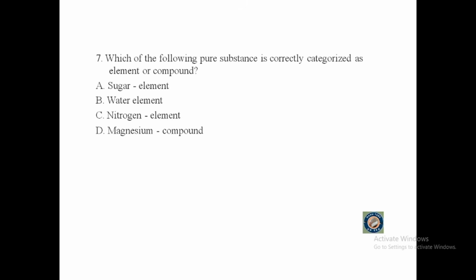Question number 7. Which of the following pure substances is correctly categorized as element or compound? A. Sugar, element. B. Water, element. C. Nitrogen, element. Or D. Magnesium, compound.